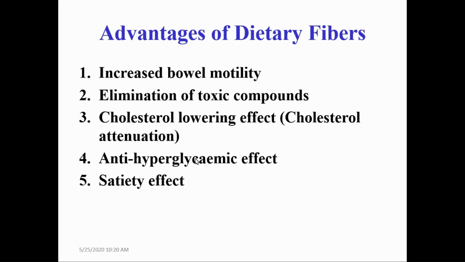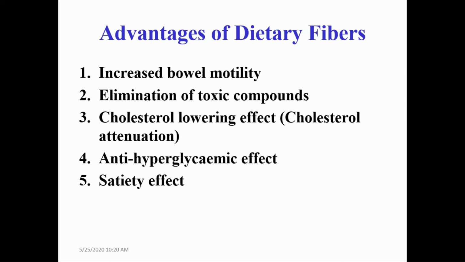Another one is the anti-hyperglycemic effect. These soluble fibers reduce the time of travel of food from the stomach to the small intestine, which slows down the absorption of glucose from the small intestine. That leads to a slow rise of glucose in the blood, which is called an anti-hyperglycemic effect.